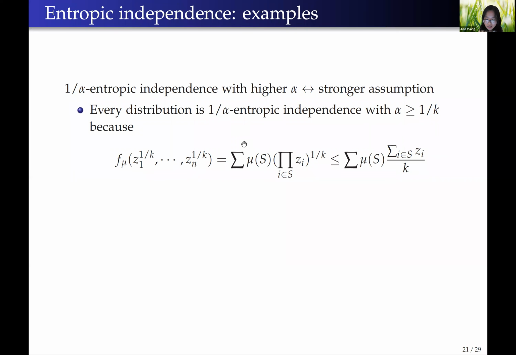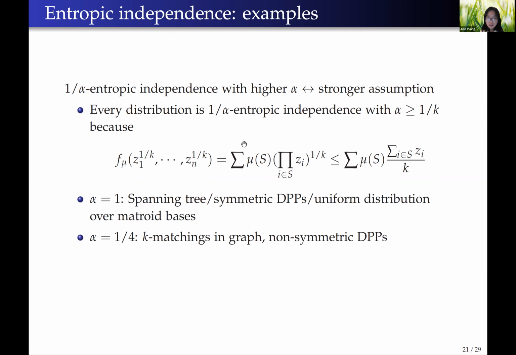So one thing that is nice is that all distributions over sets of size k are actually entropically independent with alpha at least 1 over k. And you can prove this using Cauchy-Schwarz. Some examples of entropic independence with a higher parameter alpha, especially with alpha being at least a constant, include the spanning tree distribution, the symmetric and non-symmetric determinantal point processes, and the distribution related to k matchings in graphs.